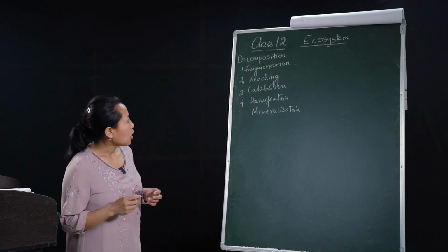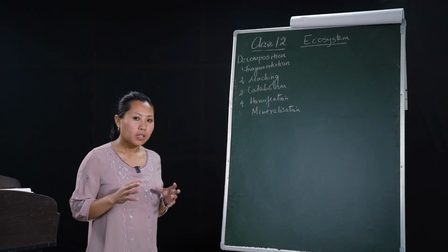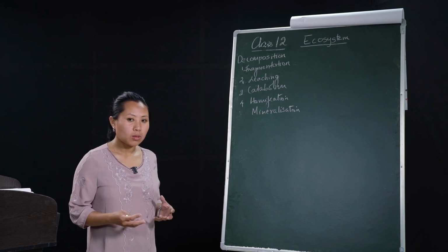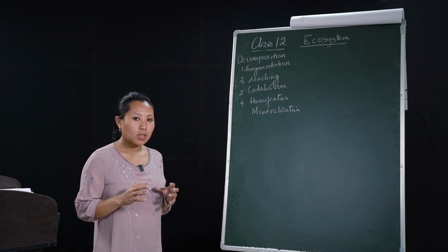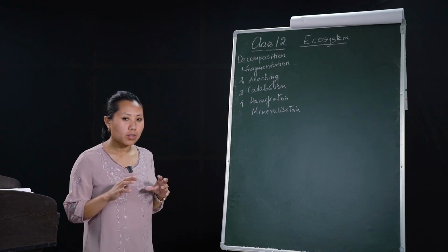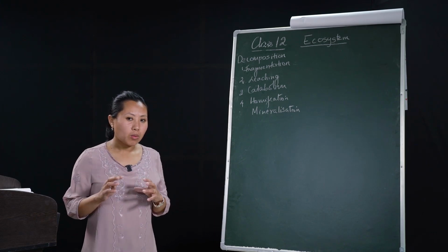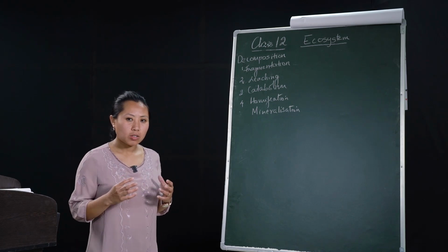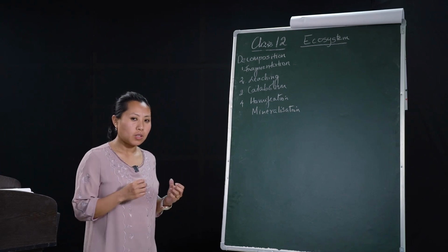Fragmentation is the breaking down of complex material. Take for example a leaf that has fallen onto the forest floor, the soil, or the ground. The leaf is broken down into fragments. That is the first part of decomposition, breaking down of the leaf into smaller fragments. Why is fragmentation necessary? Because it increases the surface area of the detritus for the detritivores.